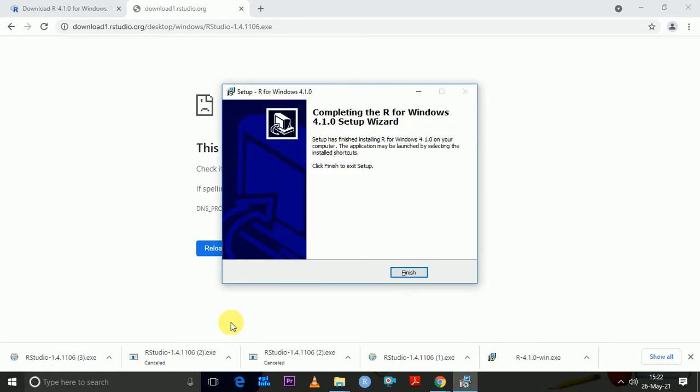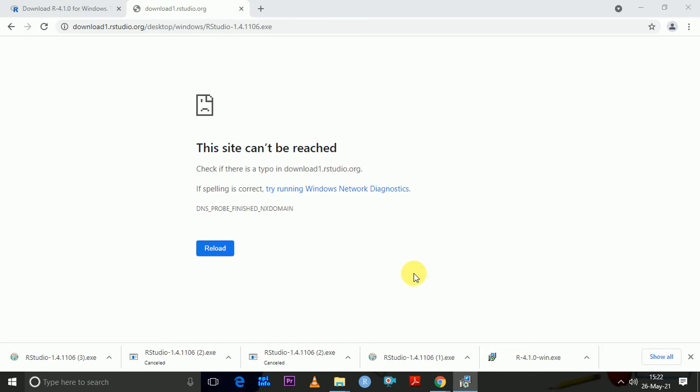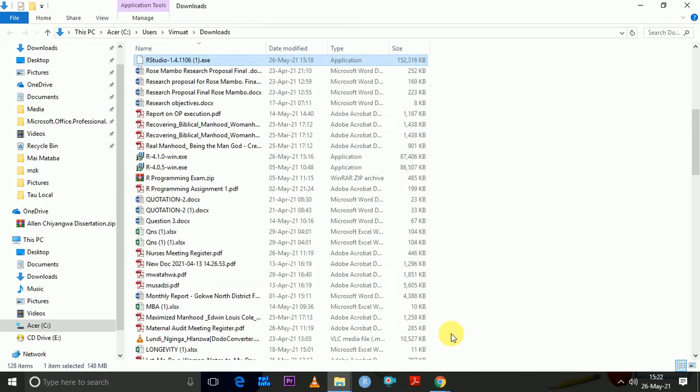My R is about to finish, so it's completed installing, so I press finish. Then here now I click show in folder on my RStudio, then I double click here to install.